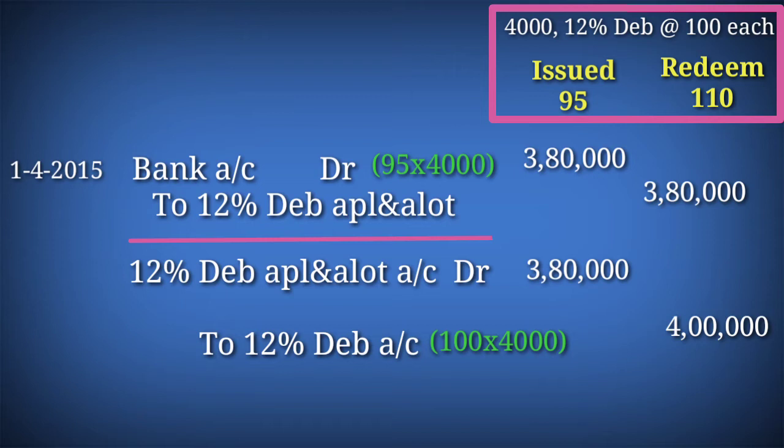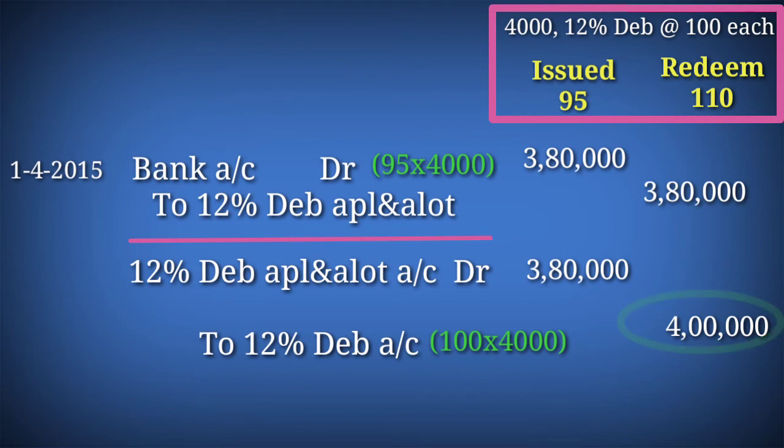Here in debenture account we will show the face value. No discount, no premium. The face value 100 into 4,000, 4 lakh. Here there is a mismatch amount. In debit, 20,000 is less, right?